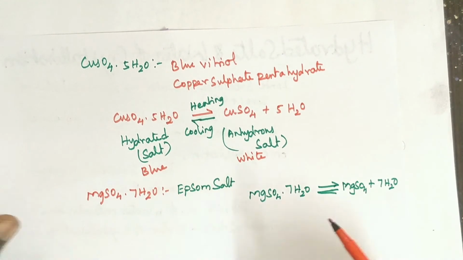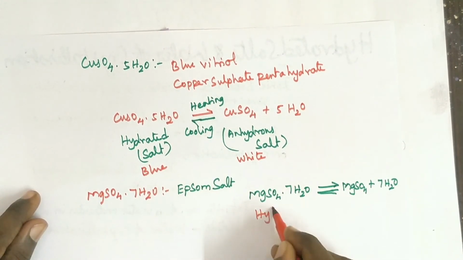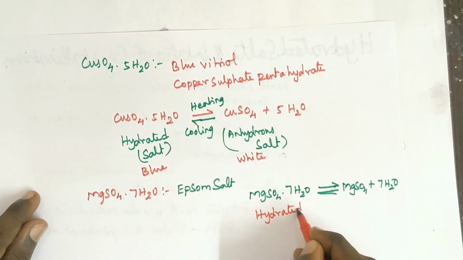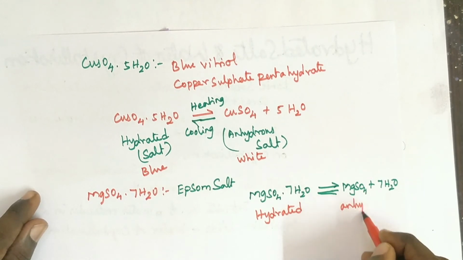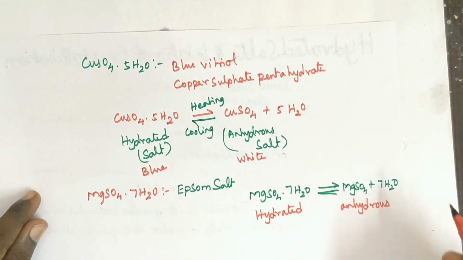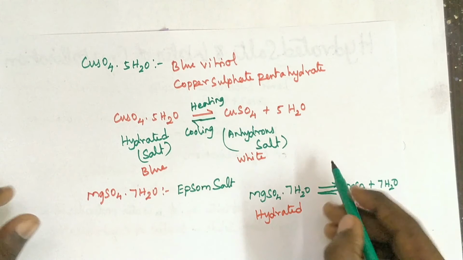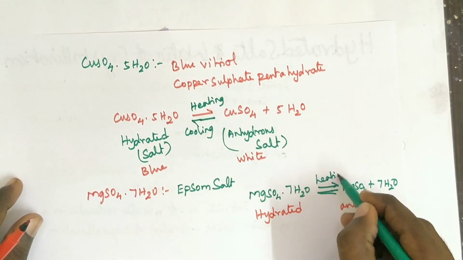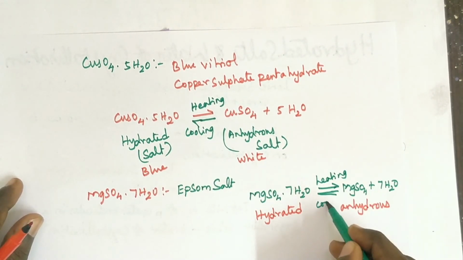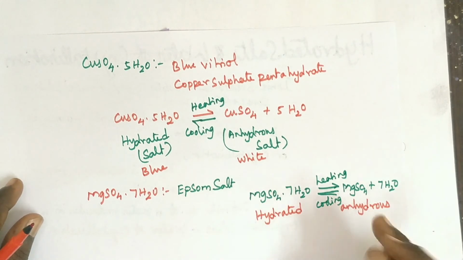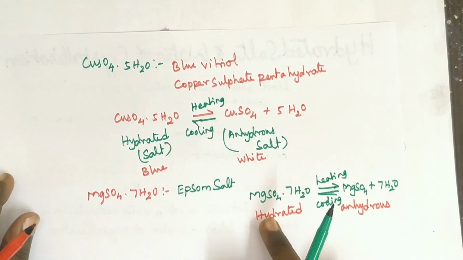This is anhydrous. On heating it loses all the 7 water molecules. On cooling or on adding a few drops of water, it gives back the same salt.